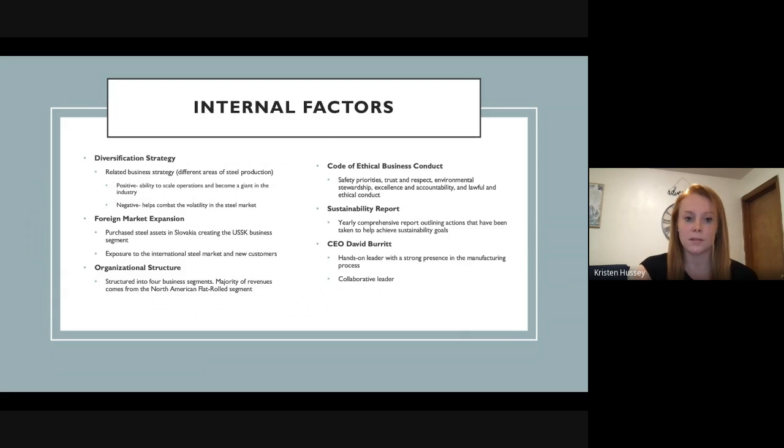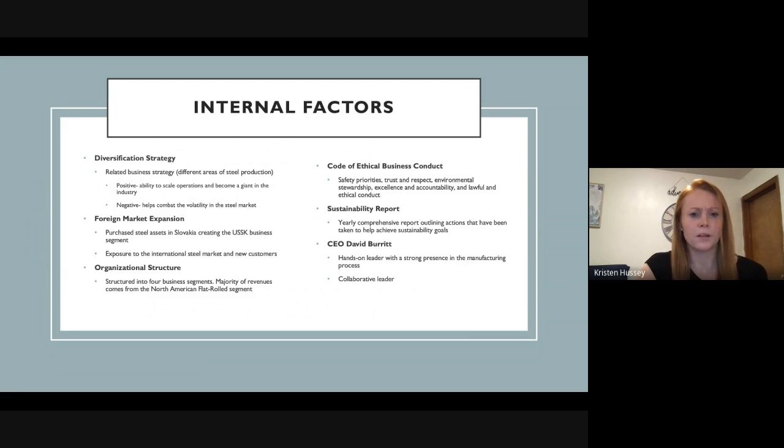However, on the flip side, if they were to diversify into unrelated businesses, it would have helped combat the volatility in the steel market. So this is one of my recommendations for their strategic issue: that maybe considering non-related businesses could help combat some of these volatility and fluctuations that they deal with being in the steel market.